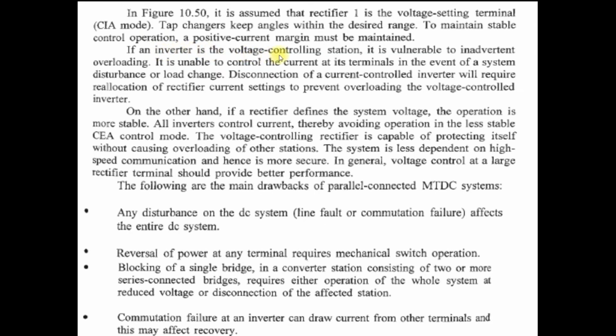If the inverter is operated as the voltage controlling station, then it is very difficult or unable to control the current at its terminal in the event of system disturbance or load changes. Why does this happen? Because if the inverter is operated in constant voltage mode, or voltage controlling mode, it is not possible to control the current during dynamic load conditions or load changing conditions. So at that time the disconnection of the current controlled inverter will require reallocation of the rectifier current setting to prevent overloading of the voltage control inverters. So this function is required when a disturbance happens in the system.